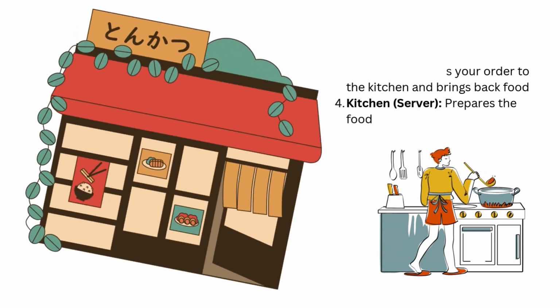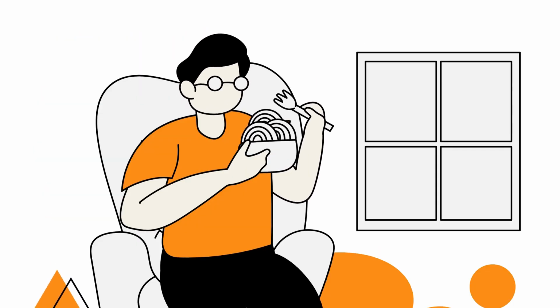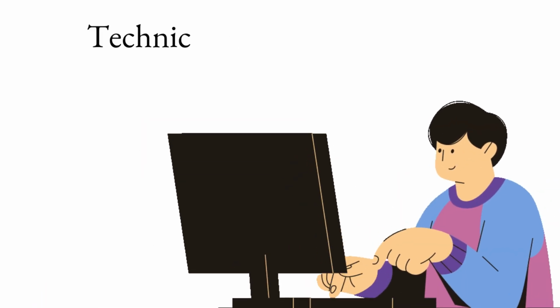So you don't need to know how the kitchen works. You just need to know how to order from the menu. So this is a simple example. Now let's see the technical explanation.